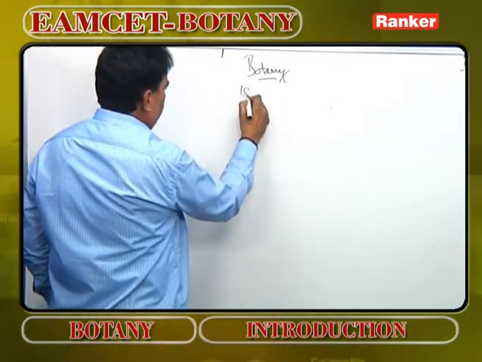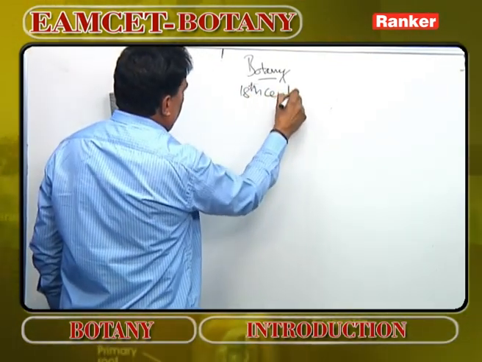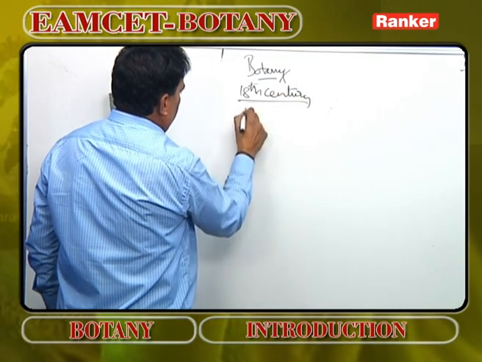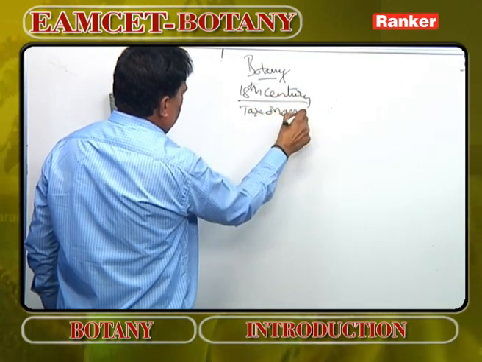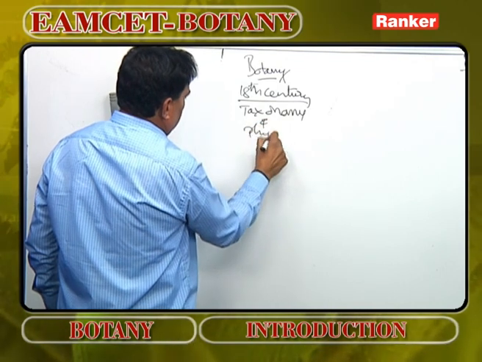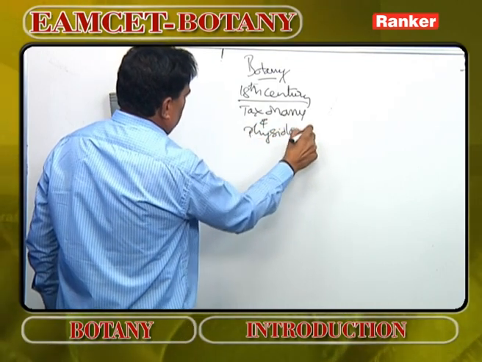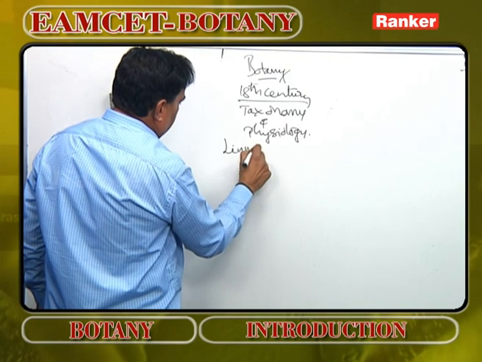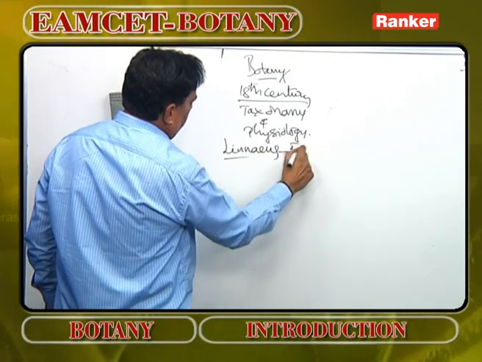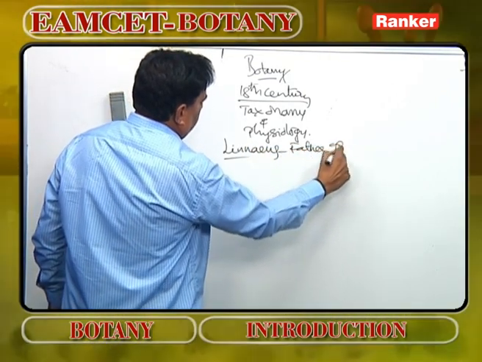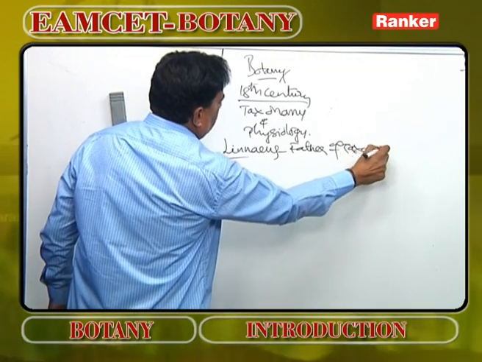Then the 18th century is known for the development of taxonomy and physiology. The very famous taxonomist Linnaeus, popularly known as the father of taxonomy, belongs to this period.